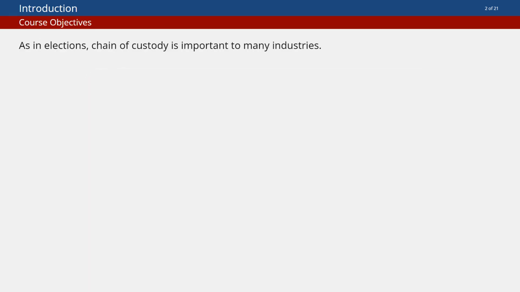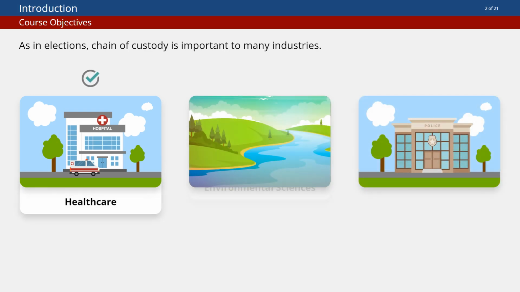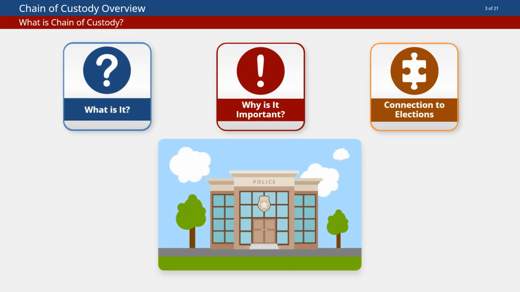As in elections, chain of custody is important to many industries: healthcare, environmental sciences, and law enforcement, to name just a few. To identify the basics of chain of custody, we'll look at law enforcement, because the goal of chain of custody in law enforcement and elections is similar. That is, to reinforce the trustworthiness and handling of the items being tracked. Select each button to learn more.